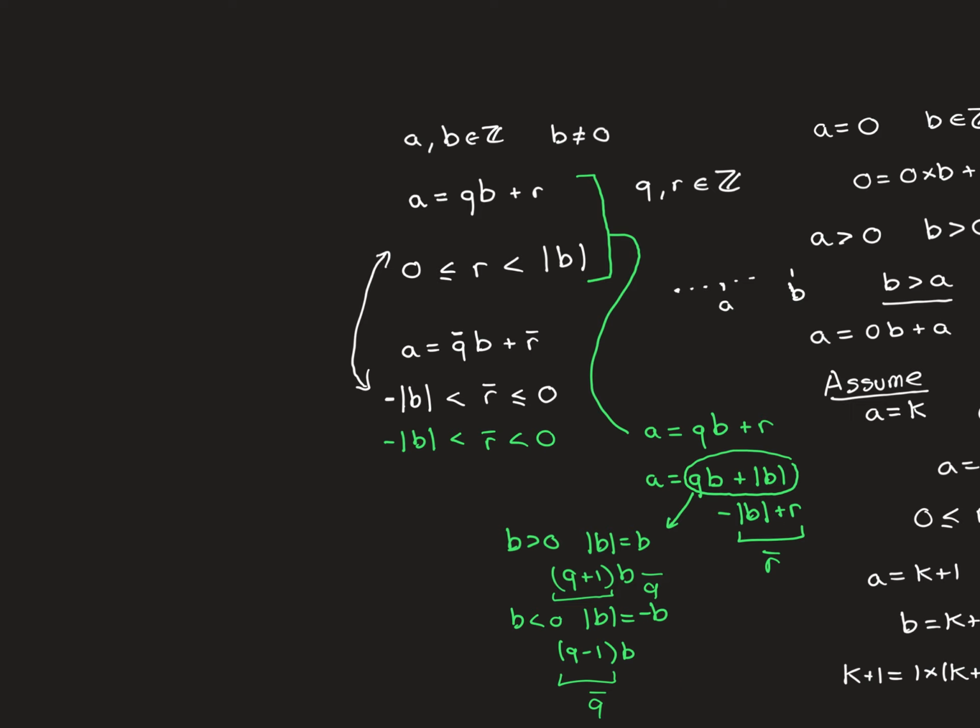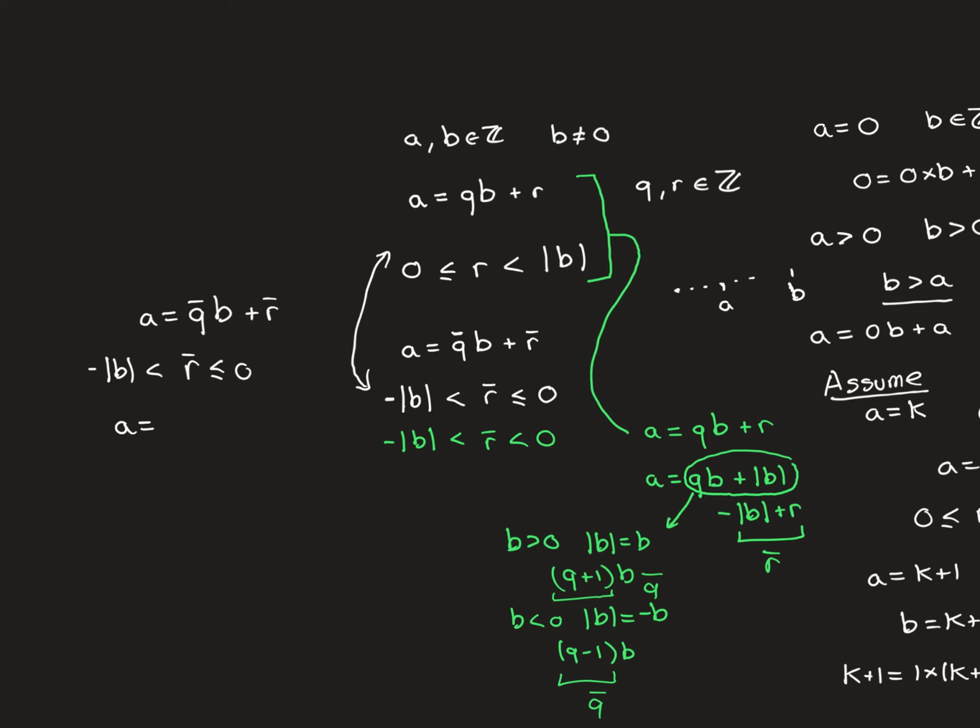So let's do this. We have our a and b, and we're supposing now that it's possible to write it as q bar times b plus r bar, where r bar satisfies that negative inequality, so it's less than or equal to 0, but greater than minus the size of b. We want to show that it's possible to write it like so, with a positive remainder. So all we do now is again add and subtract mod b to the same side.